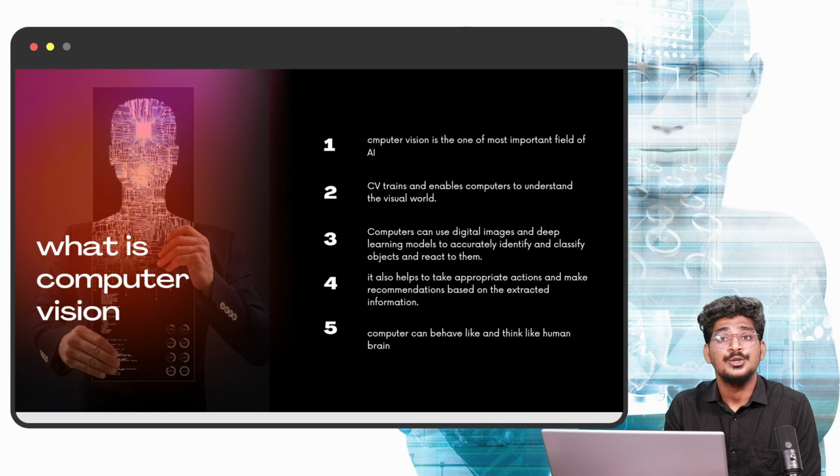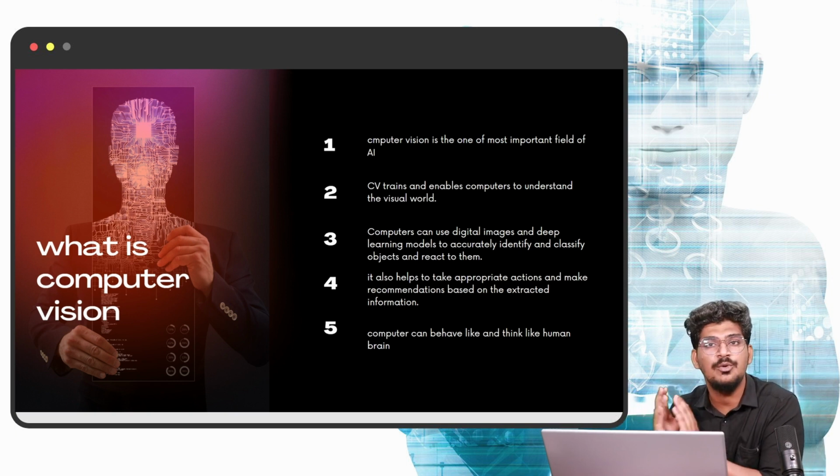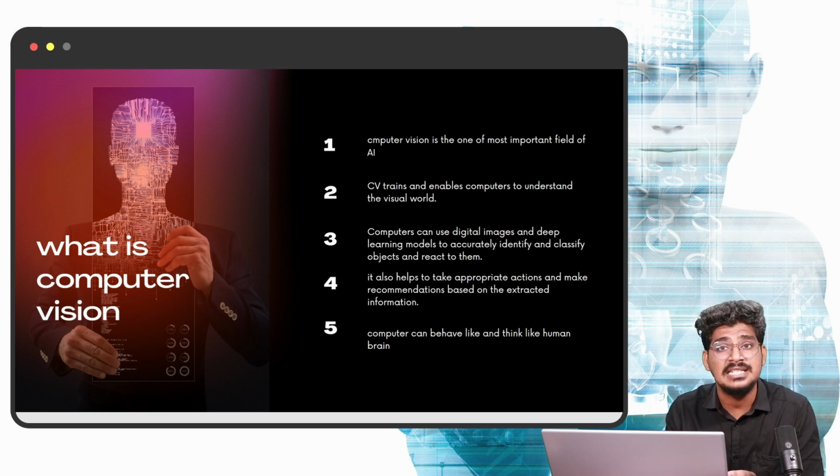What about the computer? We need to train the computer. For example, thousands of images for the laptop, thousands of images for the mic, thousands of images for the mobile phone, thousands of images for the camera. We need to train the computer with the help of deep learning. Then only it is possible to understand the visual world for every product. Without training, it can't be possible. So that's why I mentioned here: computer vision trains and enables computers to understand the visual world.